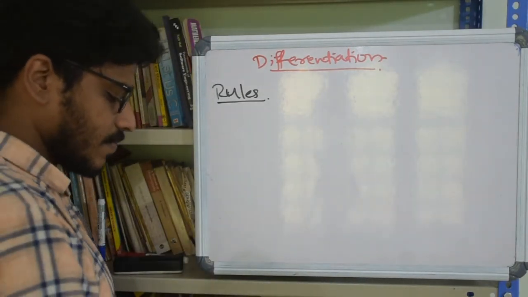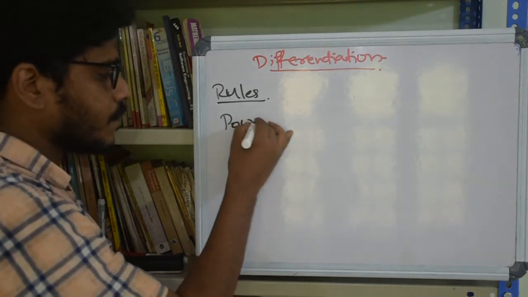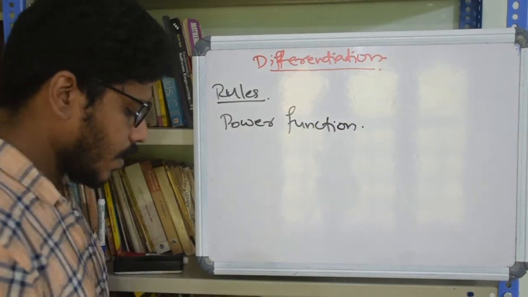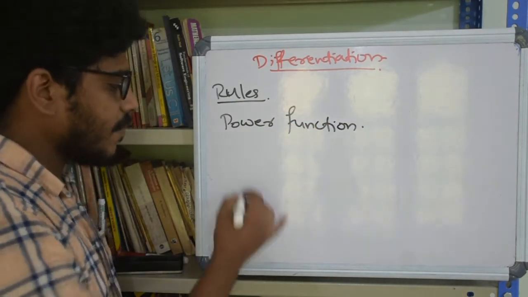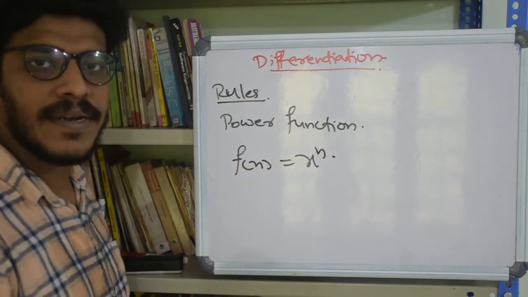The next rule is power function rule. Suppose we have a function f of x given as f of x equal to x raised to n.